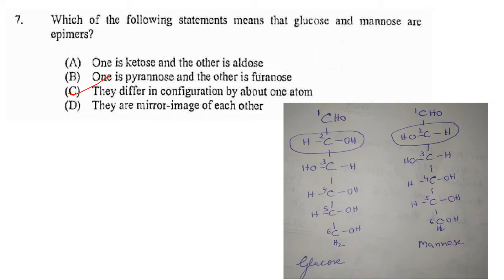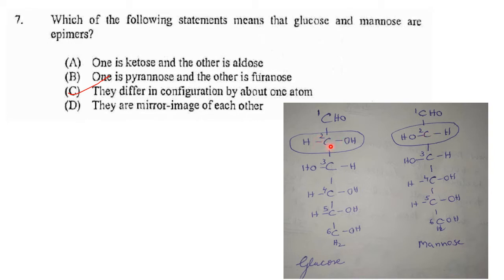Then, which of the following statements means that glucose and mannose are epimers? Now what are epimers? Epimers are compounds in which the isomers have different configurations of atoms about one of the several asymmetrical carbon atoms present. In the case of glucose and mannose, they differ from each other by configuration around the C2, that is carbon 2, and thus they are epimers.